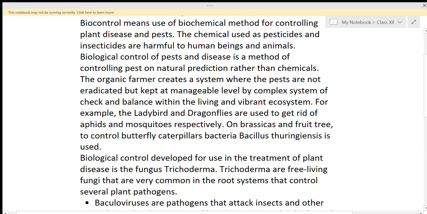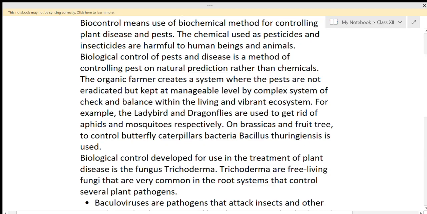A biological control developed for use in the treatment of plant disease is the fungus Trichoderma. One more fungus, one more microbe, that is Trichoderma. So we can say that the biological control developed for use in the treatment of plant disease is the fungus Trichoderma. It means the fungus Trichoderma is used for eradicating diseases.